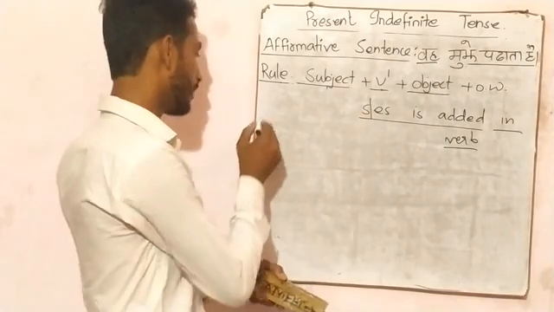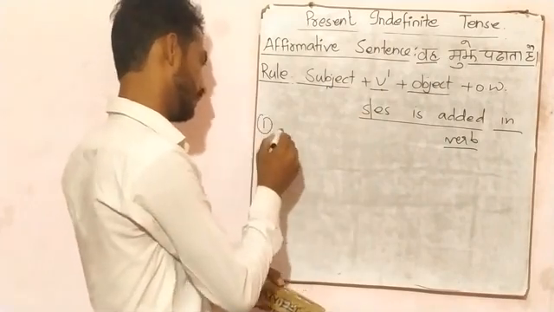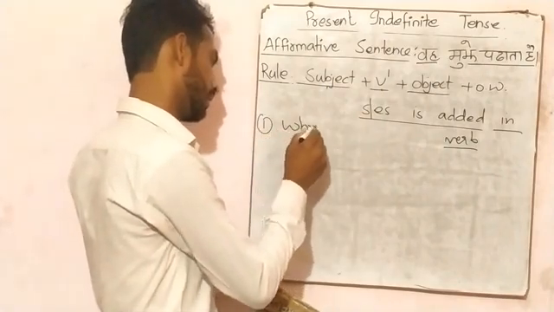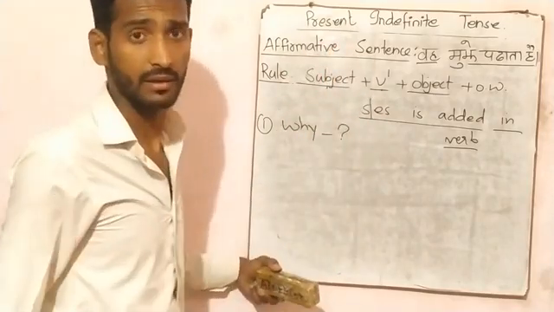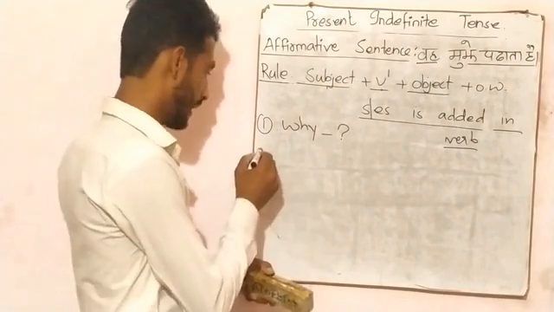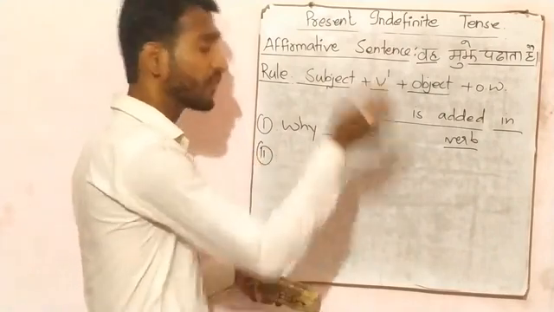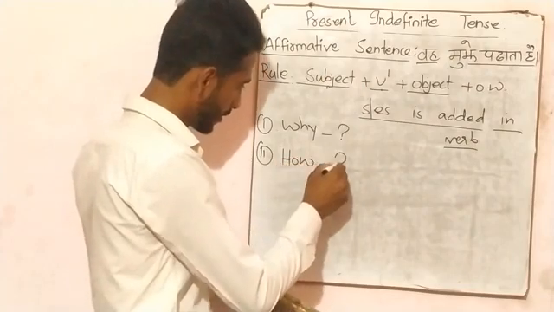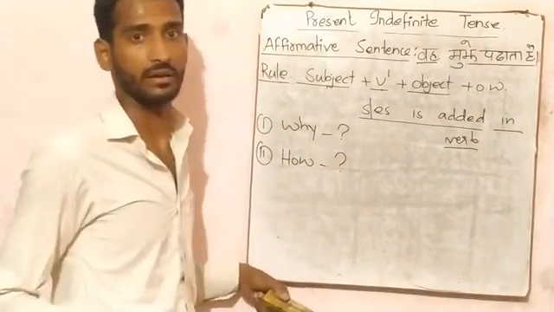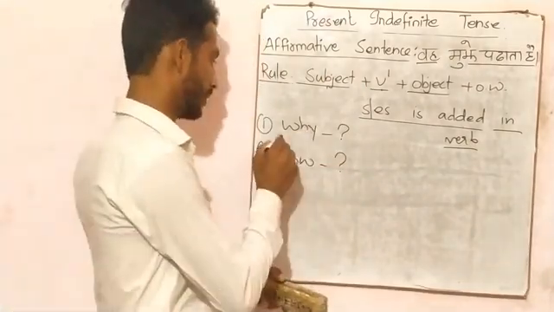So the problem is that first one, why s or es is added at the last of the verb, and second question is that if it is added, then how it is added. So let's solve this one.